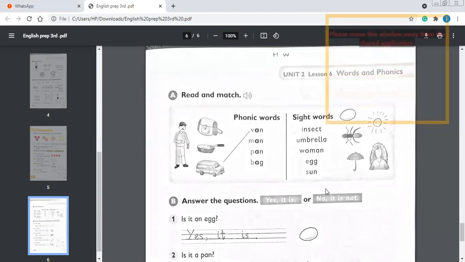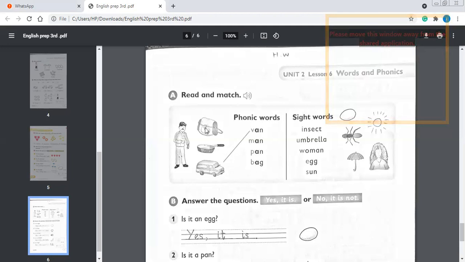Next page is Unit 2, Lesson 6, Words and Phonics. Phonics words: ma and man, you will match it with the man. Pa and pan, you will match it with the pen.